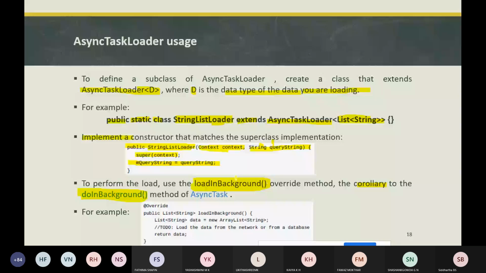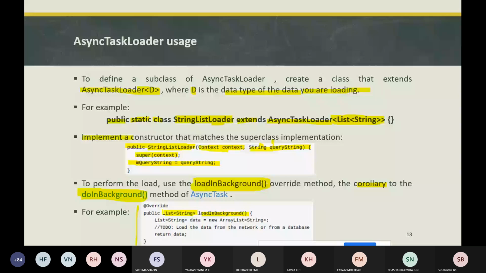The return type will be a list of strings. Whatever parameter the AsyncTaskLoader class has should be returned in loadInBackground. Why? Because the data performed in the background should be returned to the UI, so the data should match.